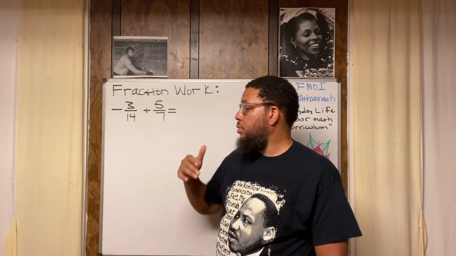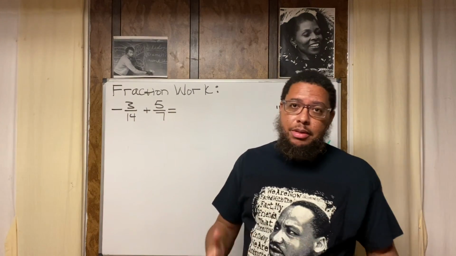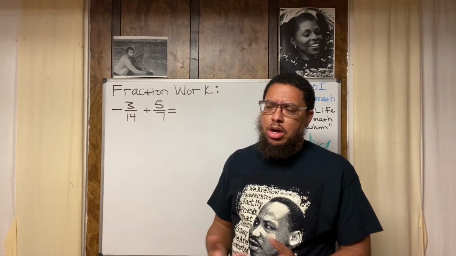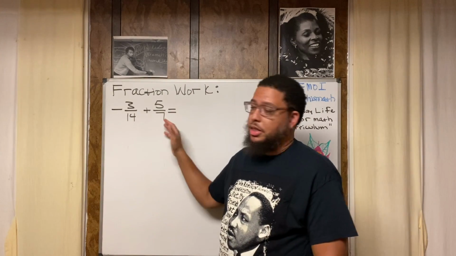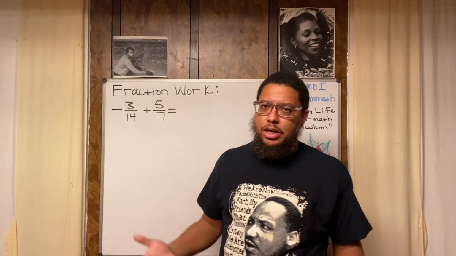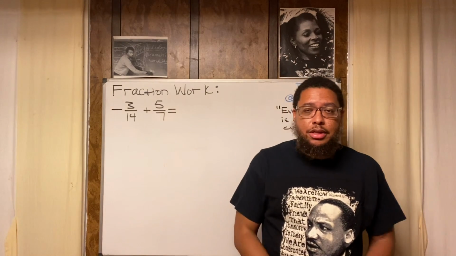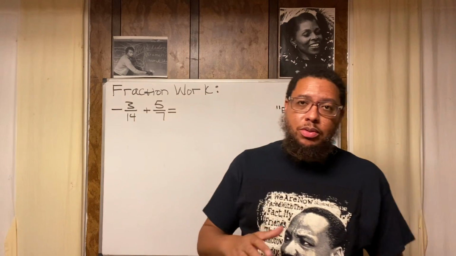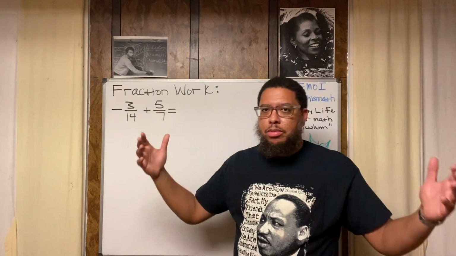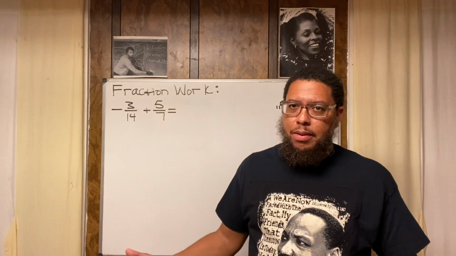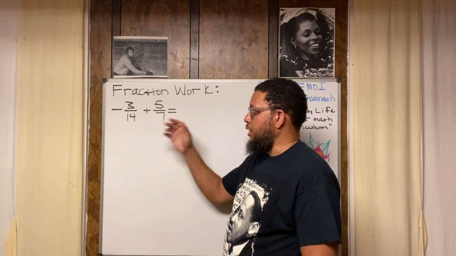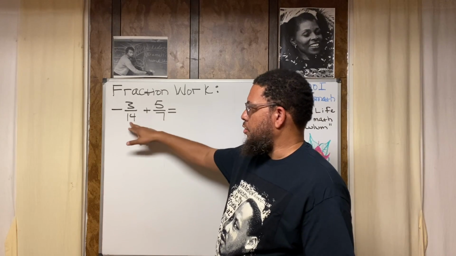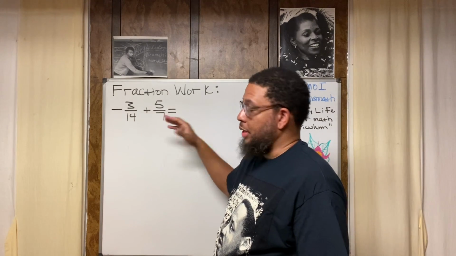Now, what some people do in order to make the denominators the same is they just multiply the denominators by each other. Somebody might look at this and say, I'm about to just do 14 times 7. People like shortcuts, and sometimes multiplying the denominators together is fine. In this particular situation, it's going to cause more problems, even though it's not wrong, because it's going to create a big number for no reason. You don't need a big number for your denominator. If you did 14 times 7, let me break the 14 down into 10 and 4. 10 times 7 is 70. 4 times 7 is 28. 70 plus 28 is 98.